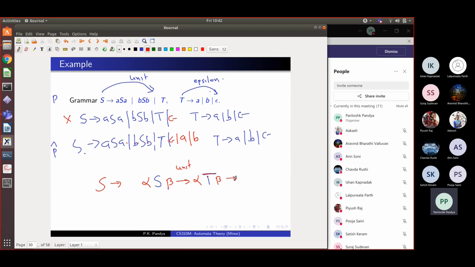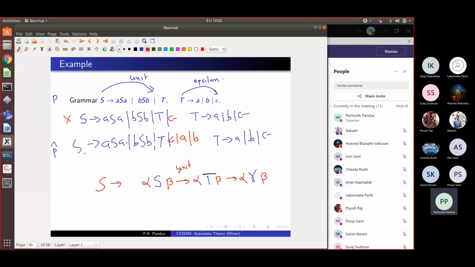And then that T, you then rewrote at some point. T had a rule. Let's say T went to gamma. You rewrote this as alpha gamma and beta, right?